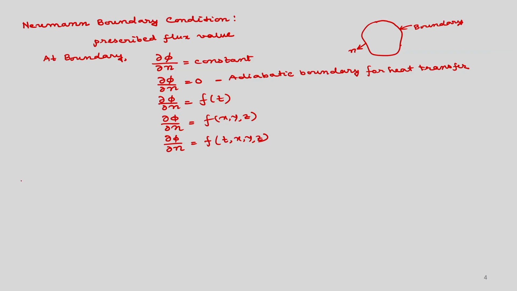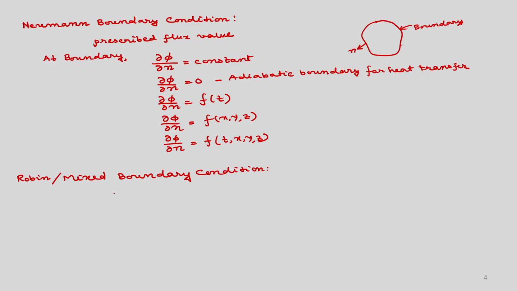Now, we will discuss about mixed or Robin boundary condition. So, in Robin or mixed type boundary conditions, it is combination of these two, Dirichlet and Neumann type boundary conditions. Okay. So, the value plus the gradient will be specified in such a way that it will have both types of boundary conditions.